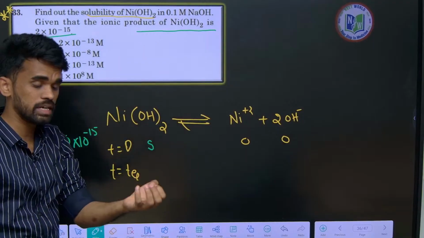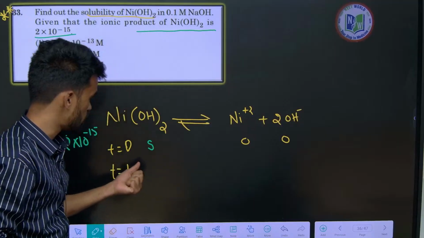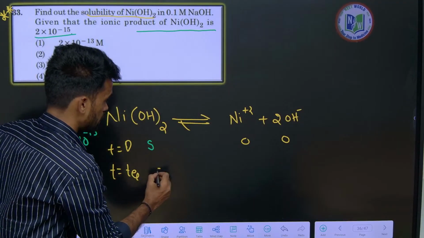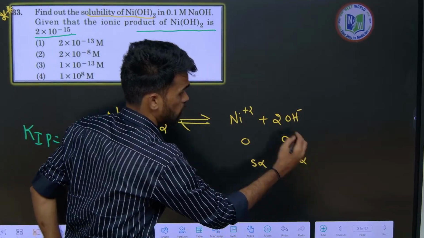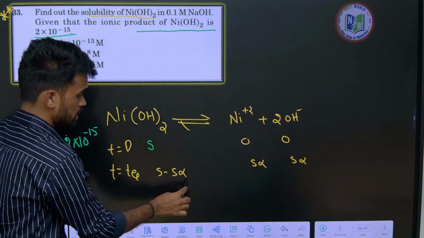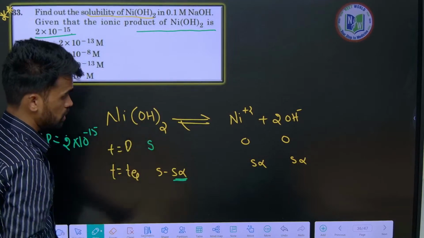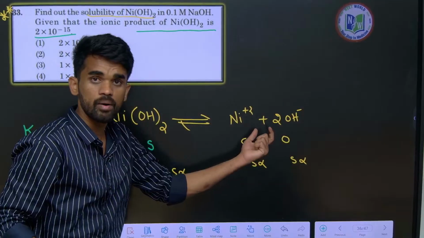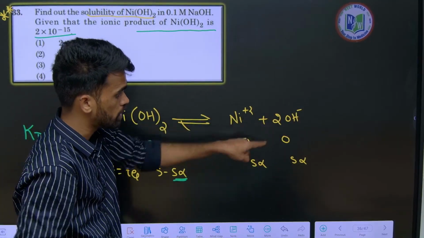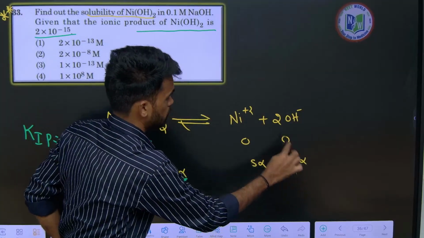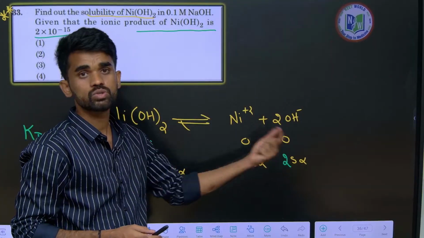So after getting solubilized, some amount, there exists some equilibrium like this. That's why at equilibrium it is S minus S alpha, and this is S alpha. Why am I writing S alpha? This is the amount which decreases in the concentration of this substance, and that is converted into its ionic forms like this. What is the coefficient here? We have 2, right? So it will be 2S alpha, because 2 ions are coming, each ion having S alpha amount.